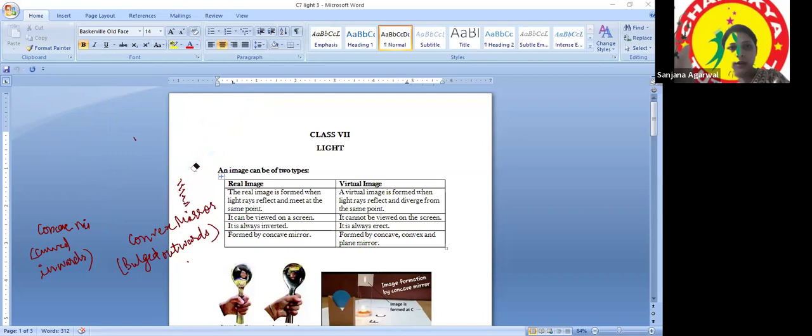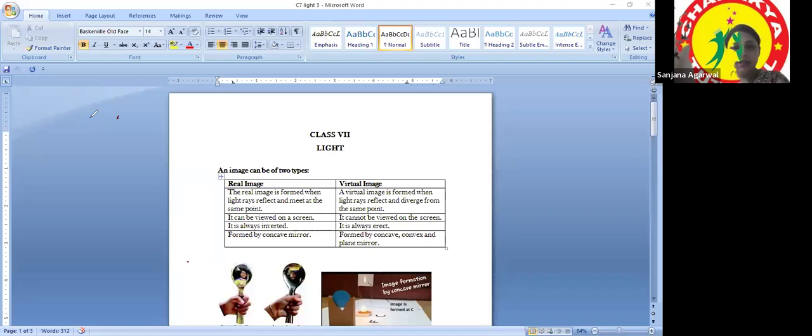Now we learn about a few parameters that play a vital role in deciding where the image will be obtained in spherical mirrors, and if we move away or move towards it, what will be the change in the image, right? So those parameters play a role that way.